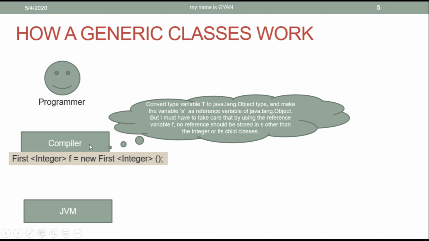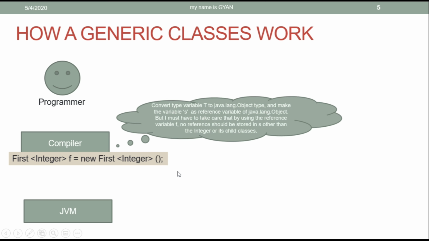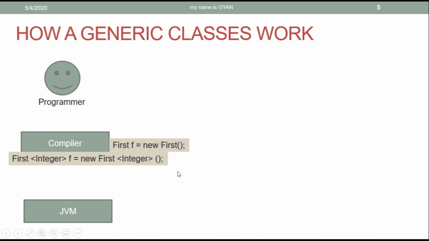That means if in your code something is written which can make the variable s store any object reference other than Integer or the children of Integer, then in that case the compiler will throw a compile time error. After doing it, the compiler sends this statement to the JVM. The JVM never knows about generic classes. Generic classes are just a compile time issue.